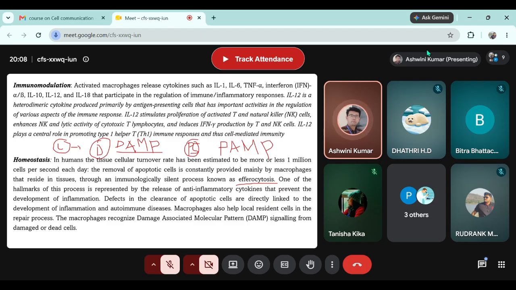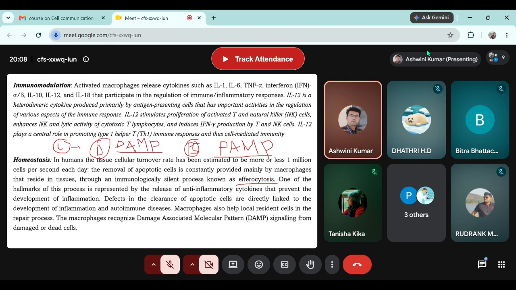In case of a pathogen, these macrophages, or any of the phagocytes, detect a specific kind of molecular pattern over the surface of pathogens and clear off the pathogens. Such molecular patterns present on the surface of pathogens are called pathogen associated molecular patterns, or PAMP. Now these DAMP or PAMP, because they are a physical entity, need to bind to a receptor over the surface of phagocytes, for example, the macrophage in this particular example.